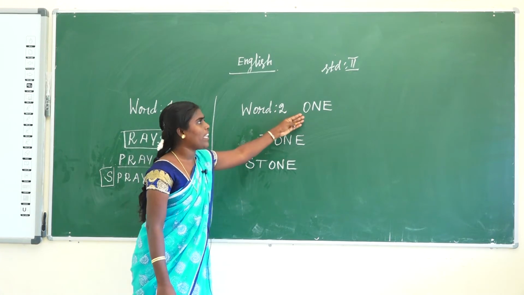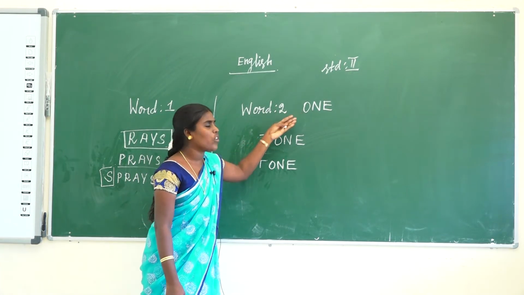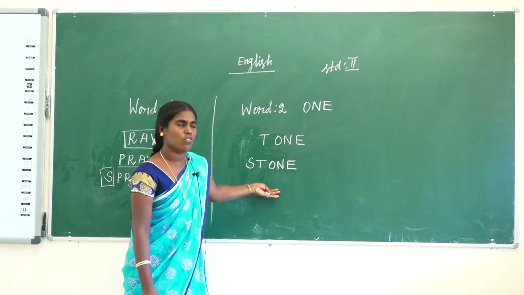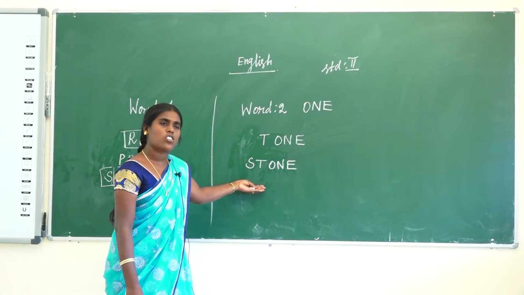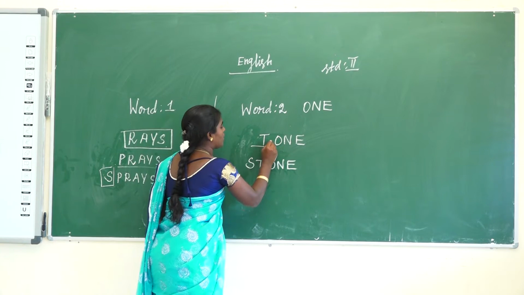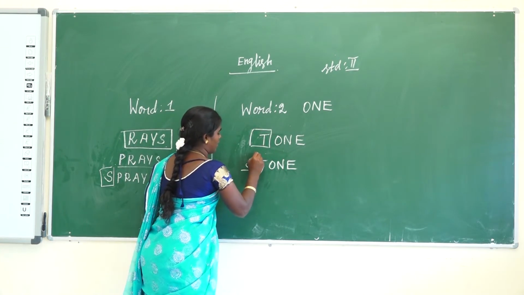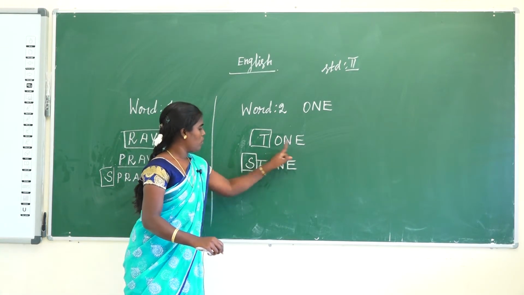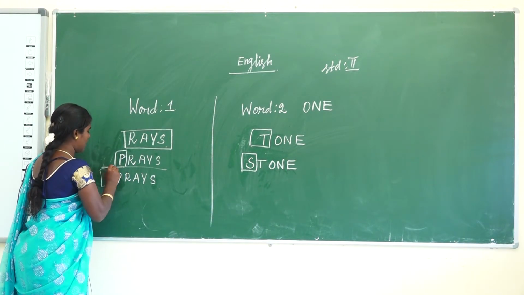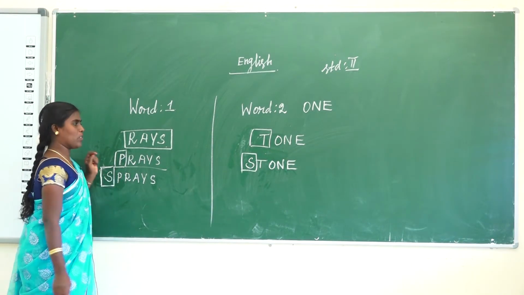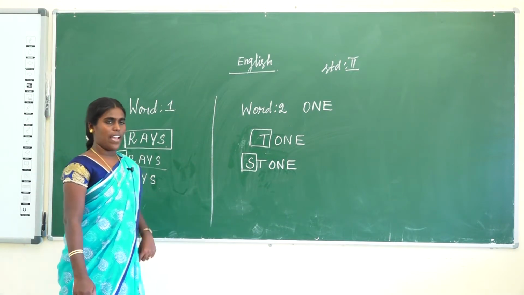Only one word is given, but how many words do you build? Two words. The first one is tone, the second one is stone. Similarly, praise and praise.